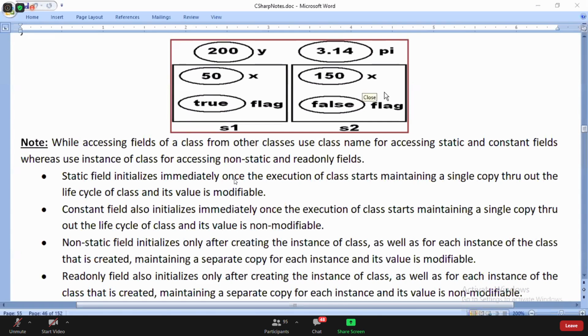Static and constant will maintain only single copies. Okay, one and only one copy. The only difference is static can be modified, read only cannot be modified.